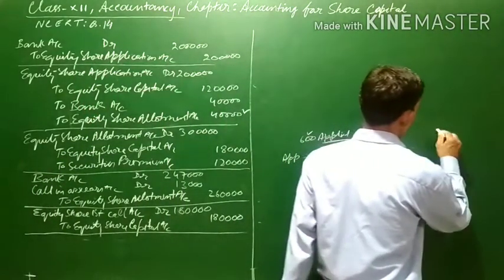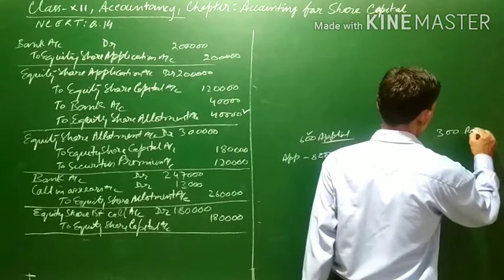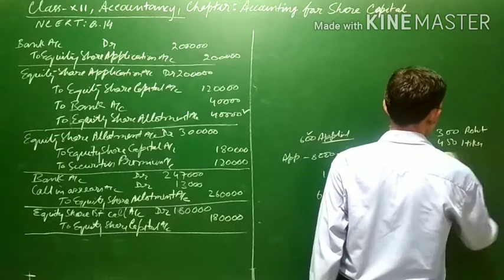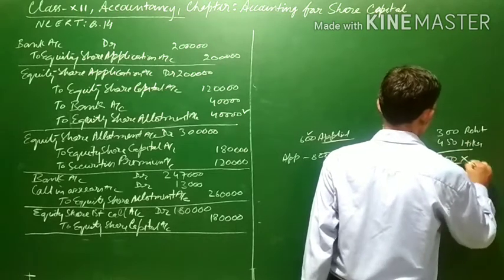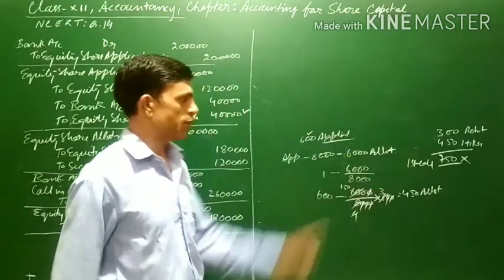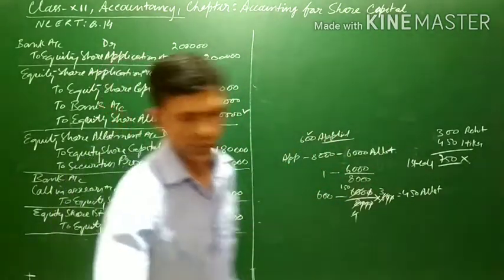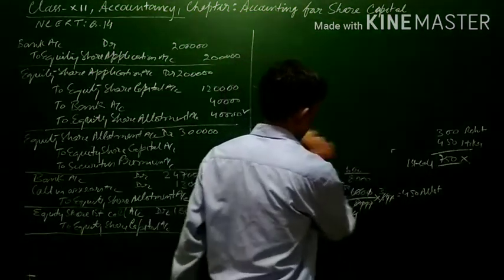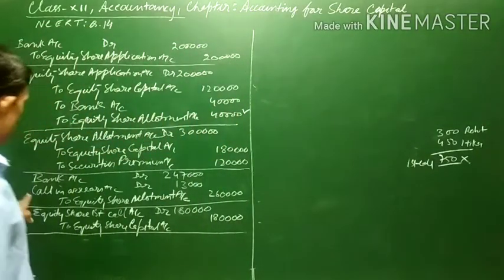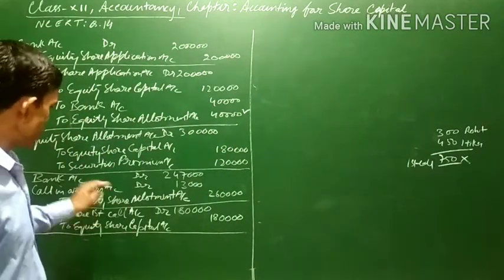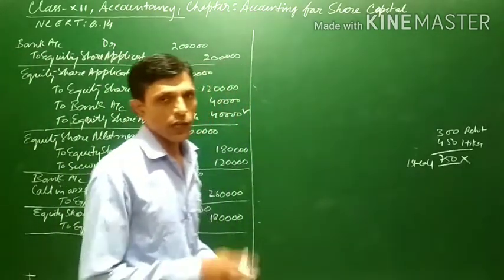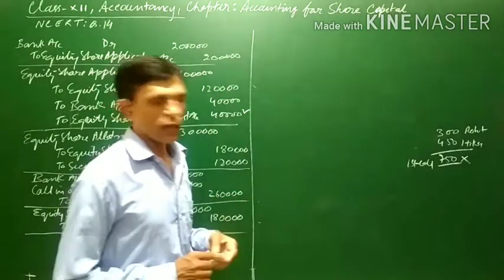It means at the time of first call, 300 shares of Rohit and 450 shares of Itika, total 750, do not pay the first call. On 750 shares the first call money will not be received. Now let us pass the general entry. As you know, we pass the general entries by opening calls in arrear account. So when the first call money is not received, we will open the calls in arrear account.